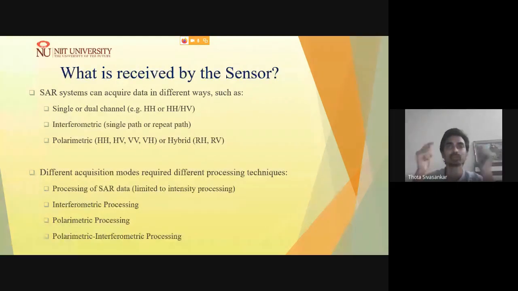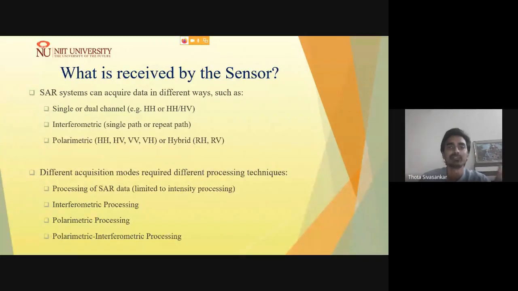Okay, and you also know the distance between your two sensors, with which you will be able to understand the 3D representation of the Earth's surface in interferometry. You are even able to understand, if a small movement has occurred, it can be observed, identified and monitored through the interferometry concept. Whereas the other concept is the polarimetry concept.